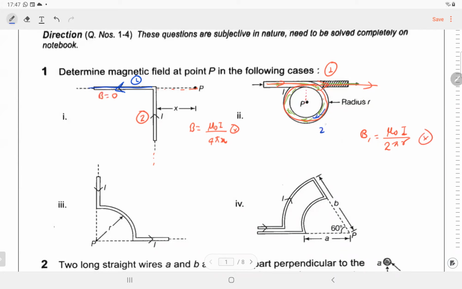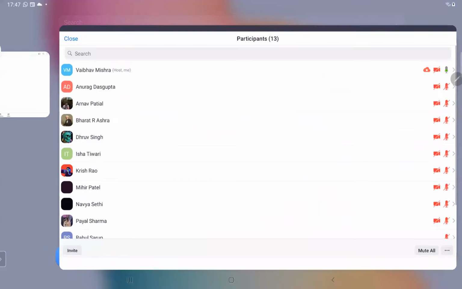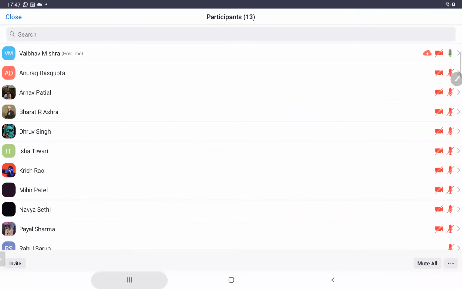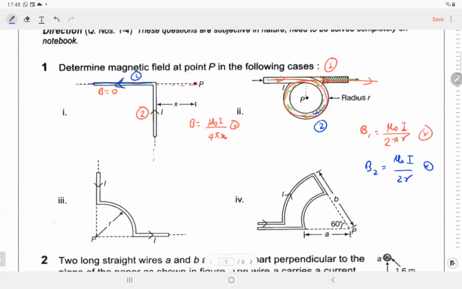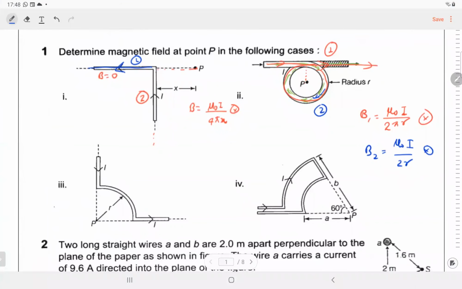Due to loop 2, it is mu naught I by 2r, which is again into the plane because the current is clockwise. Both are into the plane, so net magnetic field will be B1 plus B2. Wire 3, who will tell? Okay, Mr. Anurag. So let's do sequence wise. Anurag, magnetic field due to wire 3, that third case. Magnitude as well as direction.